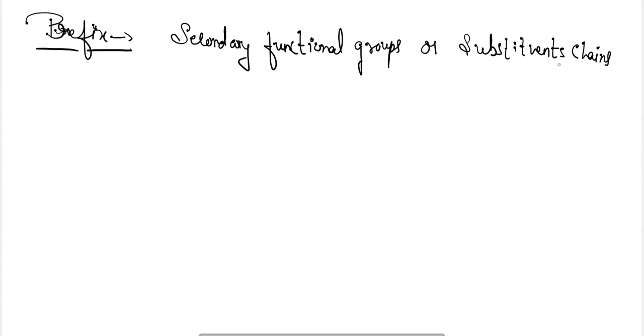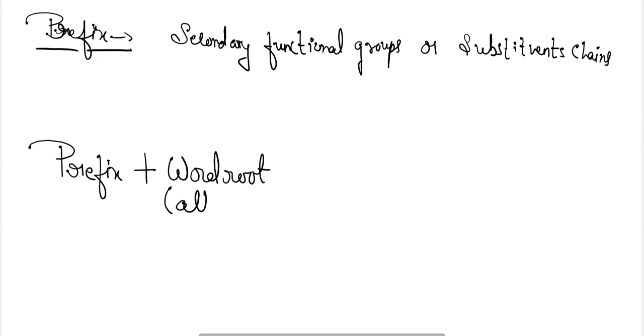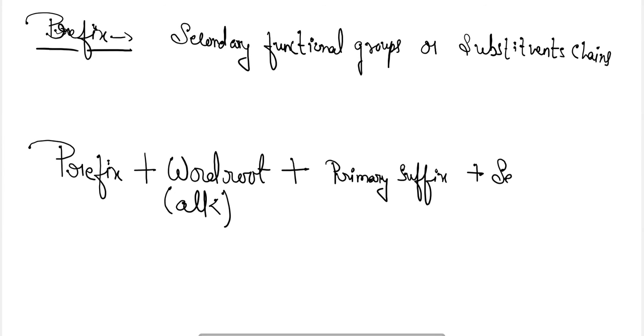So if we summarize all these things, the main rule for the IUPAC naming system will become like this: prefix plus word root, or we can also call it alk name, plus primary suffix plus secondary suffix.